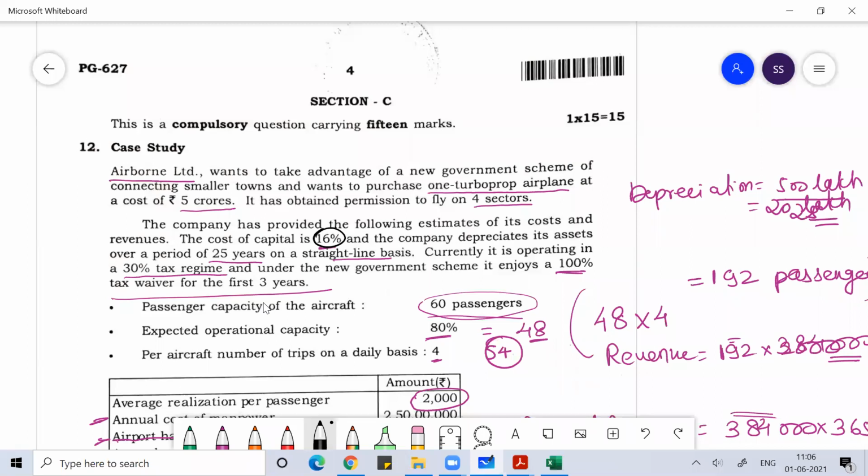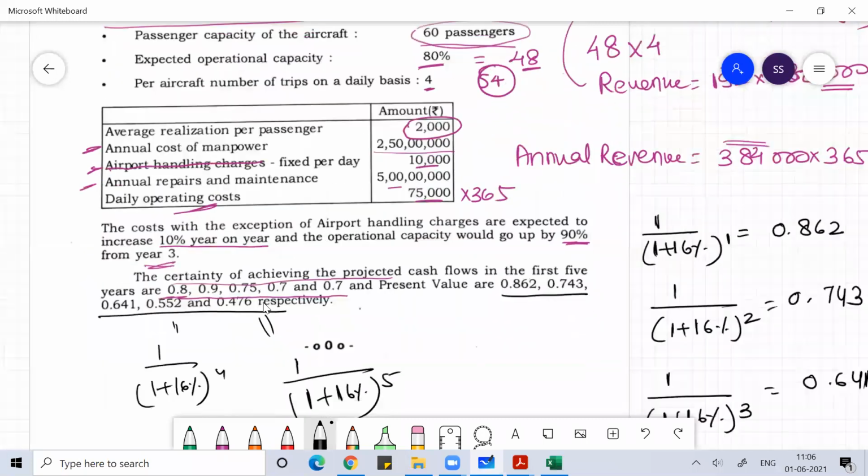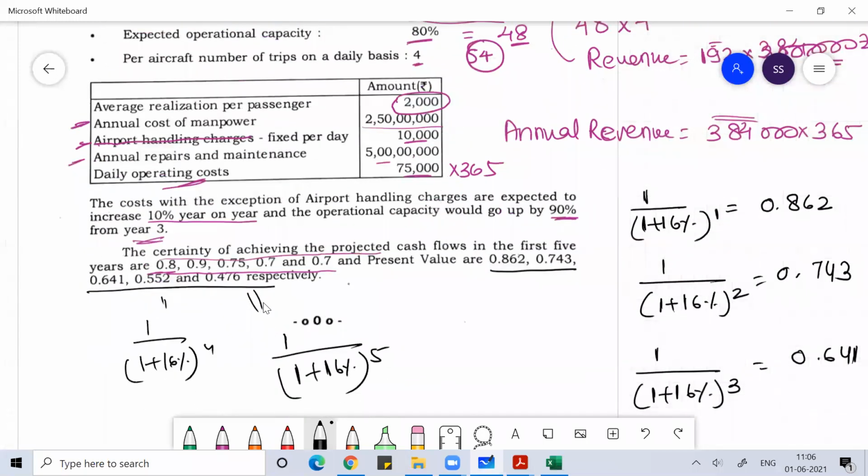But if the life as such is not discussed, the certainty equivalent factor is also given for 5 years, and the present value factor is also given for 5 years. So they expect us to do all the calculation for the 5 year data.